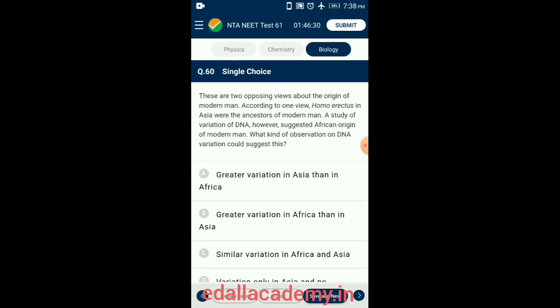Homo erectus in Asia were ancestors of modern man. A study of variation of DNA, however, suggested African origin of modern man. What kind of observation on DNA variation could suggest this? Genetic studies and fossil evidences show that archaic Homo sapiens evolved to anatomically modern humans solely in Africa between 2 lakh and 60,000 years ago.